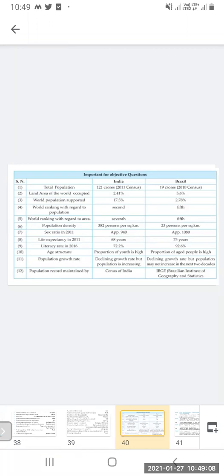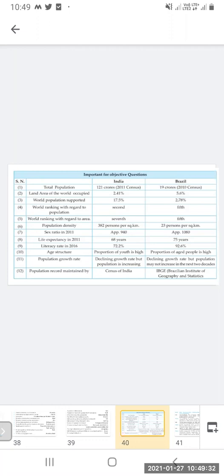Population density in India is 382 persons per square kilometer. There are just 23 persons per square kilometer in Brazil. Sex ratio in 2011 was approximately 940 in India and approximately 1080 in Brazil. Life expectancy in 2011: 68 years in India, 75 years in Brazil.